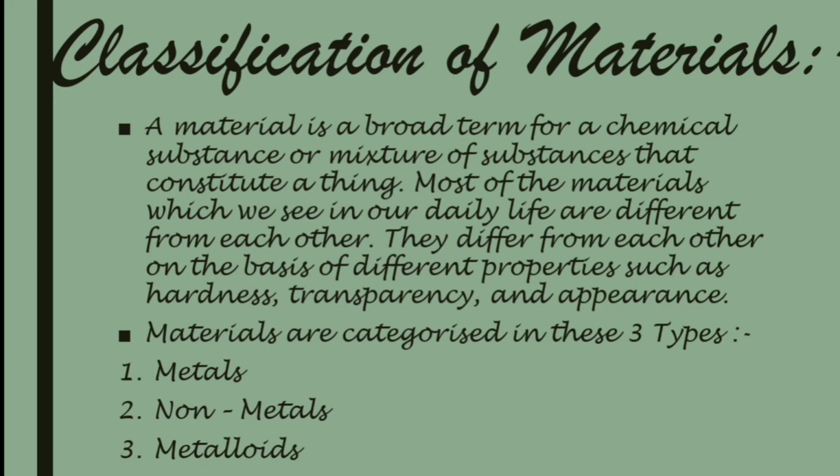Now, let's go to the next topic, that is classification of materials. A material is a broad term for a chemical substance or mixture of substances that constitute a thing. Most of the materials which we see in our daily life are different from each other. They differ from each other on the basis of different properties such as hardness, transparency, and appearance. Materials are categorized into three types: metals, nonmetals, and metalloids.